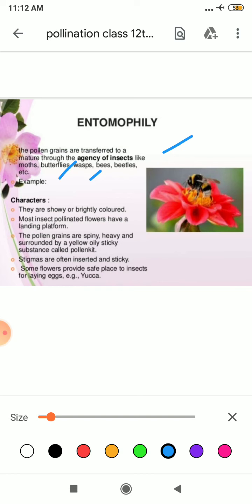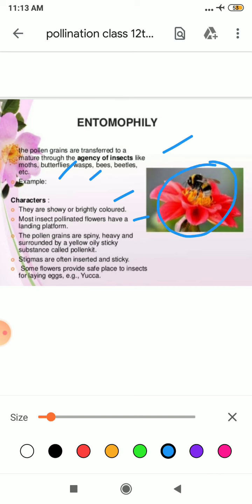The flower must be showy or brightly colored, so that the insect is easily attracted by that flower. Second, most insect pollinated flowers have a landing platform, an area on which the insect can land, as we can see in this picture. Clear?